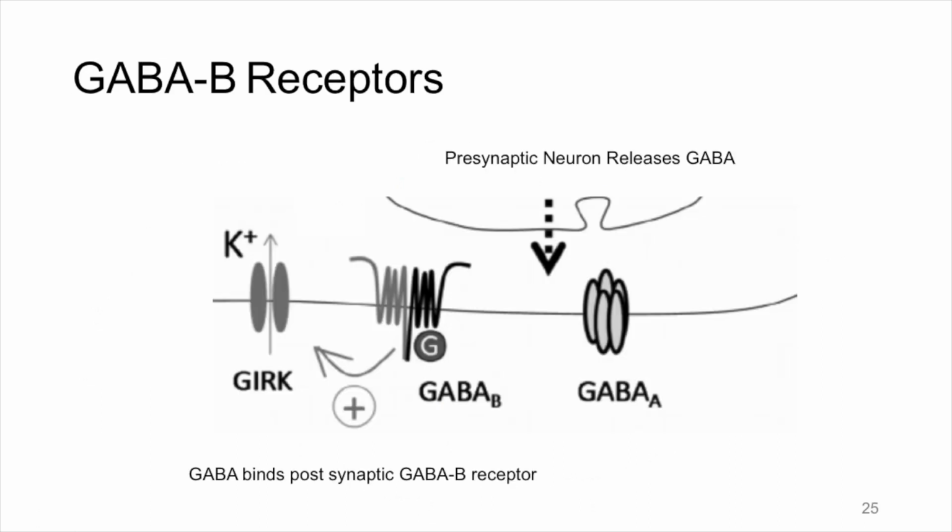For the inhibitory neurotransmitter GABA, the metabotropic receptor is named GABA-B. GABA-B can initiate a number of different signal transduction cascades, but one of the most common things for GABA-B to do is to have the alpha subunit of the G-protein interact with a nearby potassium channel, causing it to open. Potassium will then exit the cell due to the force of diffusion, and the positive ion leaving will cause a hyperpolarization.